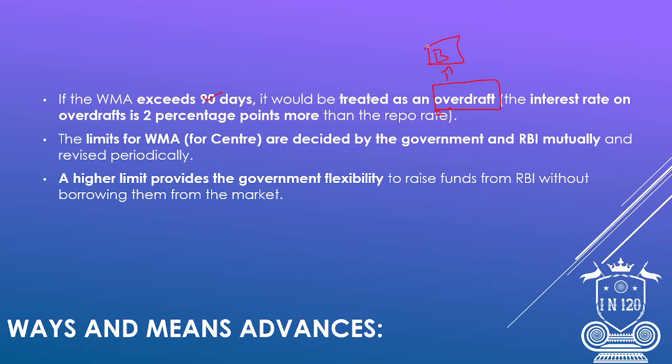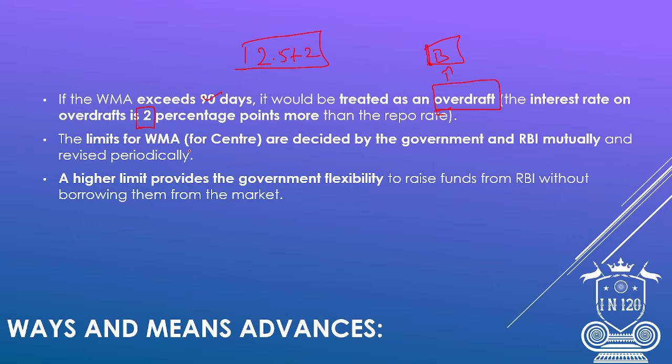People who have a savings account or other kind of account will know what overdraft is. The interest rate on overdraft is 2 percentage points more than the repo rate. Say for example, the repo rate is 2.5%, then after 90 days they have to pay an extra 2 percentage points.